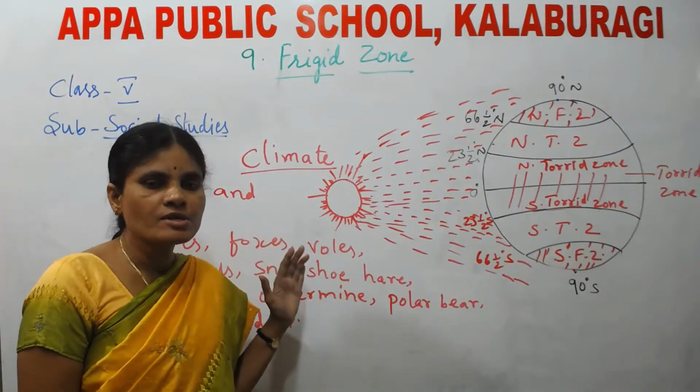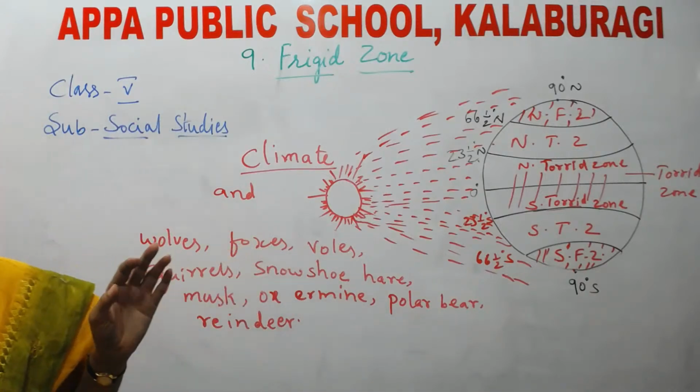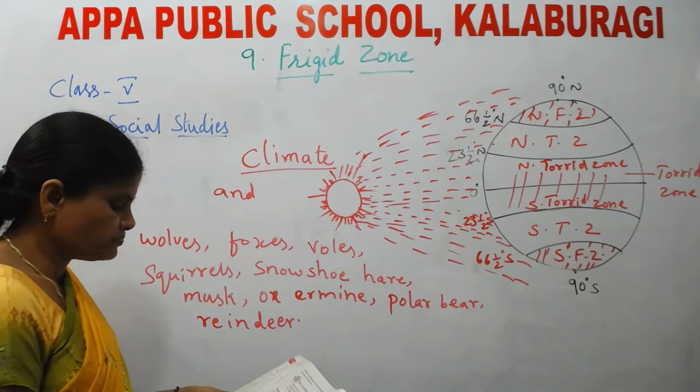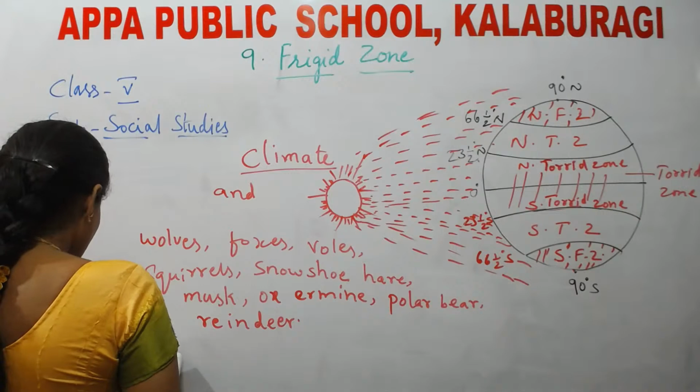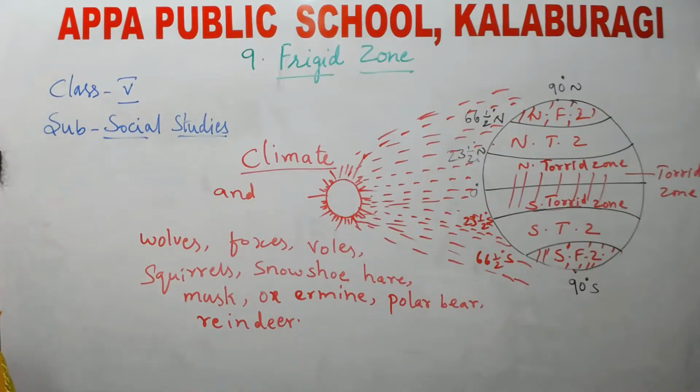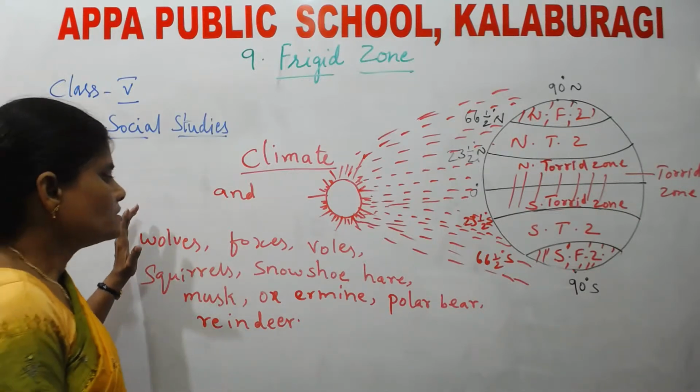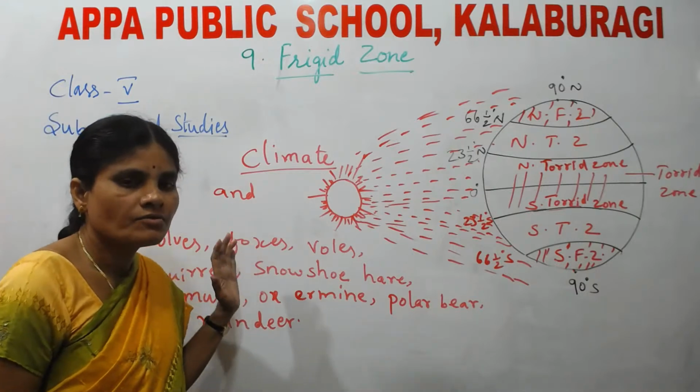These are the animals found in the frigid zone. Next, reindeer. See, in North America, these are the animals found in the frigid zone.